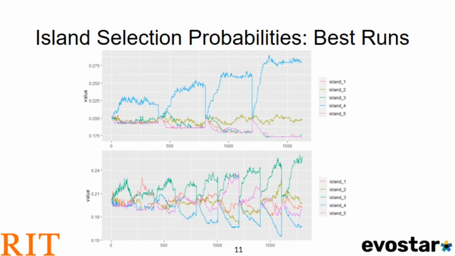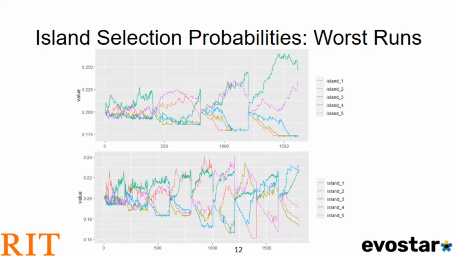On this slide, we can see the island selection probabilities from the best runs. The slower configuration is on top, and the faster configuration is on the bottom. We can tell the difference between the two based not only on how aggressively the probabilities evolve, but also based on a number of stage transitions. Each time the probabilities are reset back to their initial values, we can see a stage transition. We can count 9 of those at the bottom and 3 of those on the top. What we note here is that 1 or 2 islands are consistently reinforced, while the remainder are seldom reinforced. What this proves is that Fala is able to identify and promote those islands that have the most promising genomes.